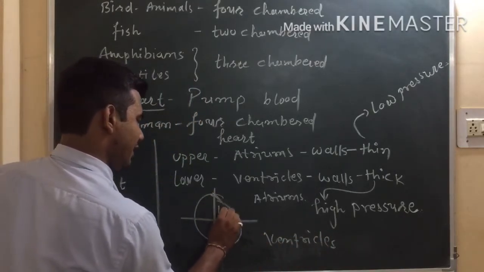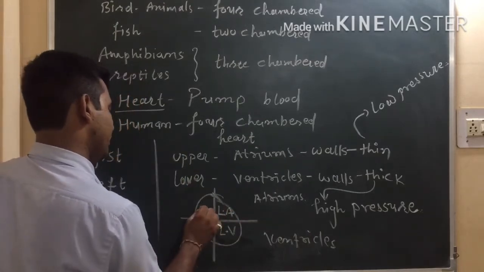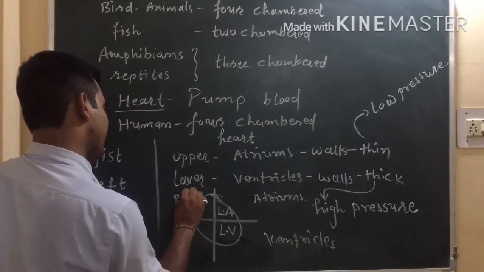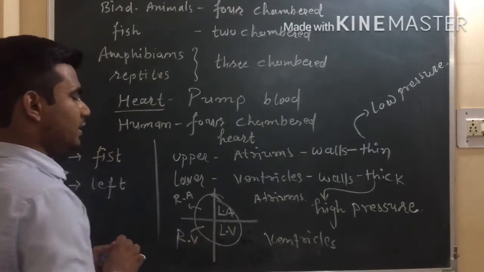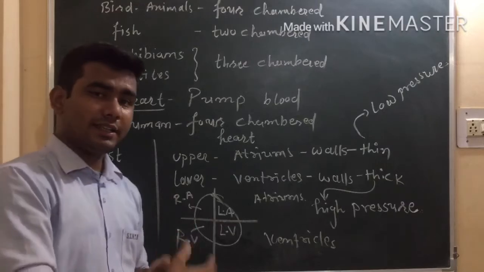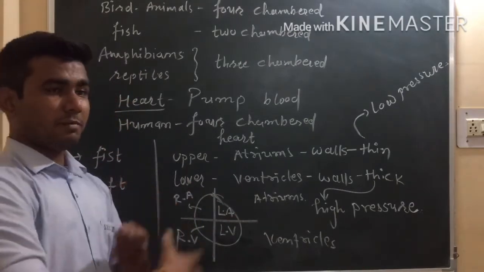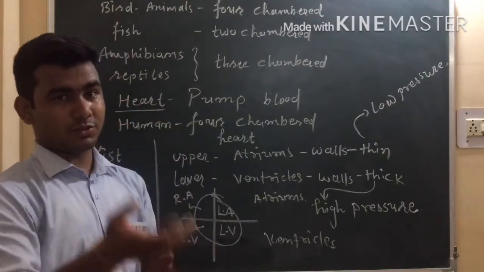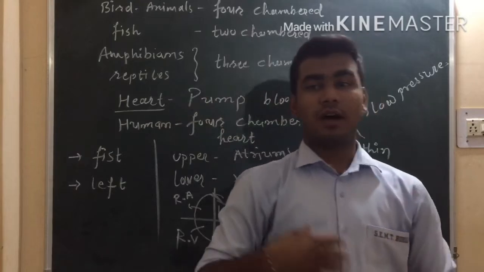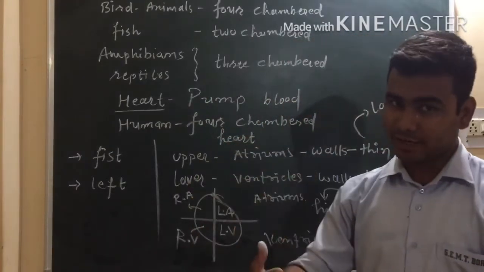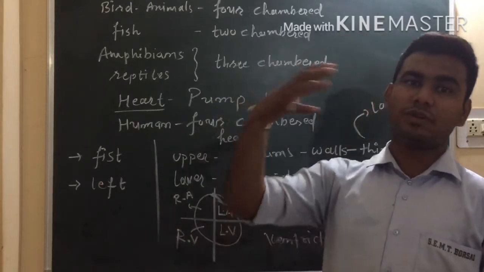This is our left side, so left atrium and left ventricle. This is our right side, so right atrium and right ventricle. Now, how is blood circulated from different body parts to the heart, and from the heart to the lungs? So how blood is circulated from body parts to heart, and heart to lungs.